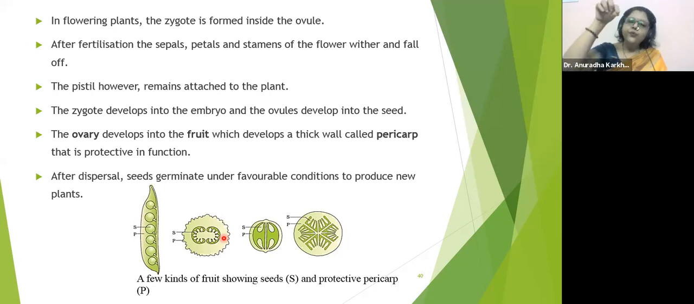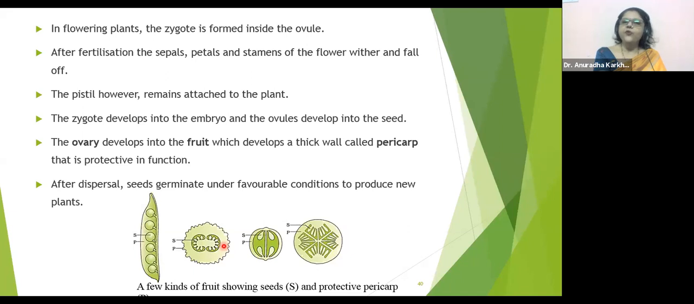So when we make the seed germinate, the plant which is going to be germinating, coming out of the soil, is actually what? Embryogenesis. The embryo is growing to form the plant, right? The ovary develops into the fruit, which develops a thick wall called pericarp that is protective in function. So, you know, a mango has a peel on top, that peel we call the pericarp, which is generally removed and thrown away, isn't it?